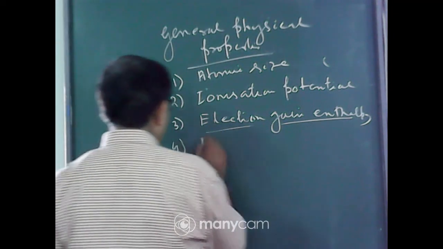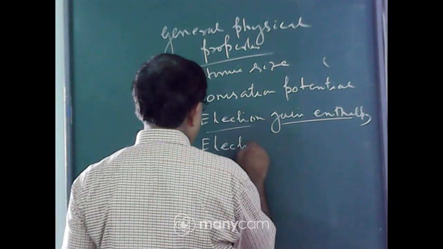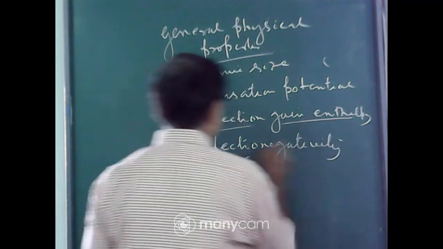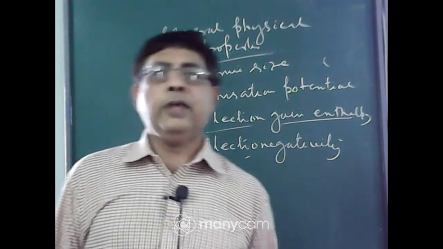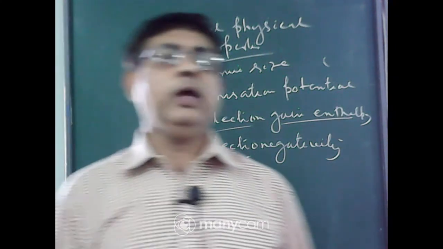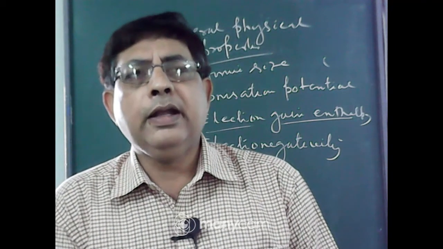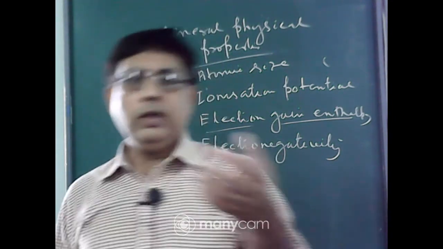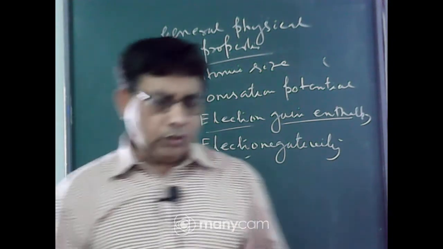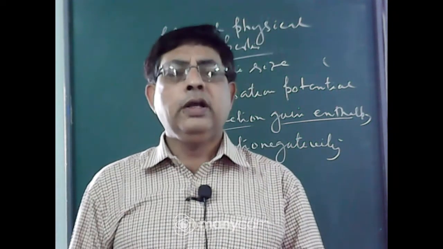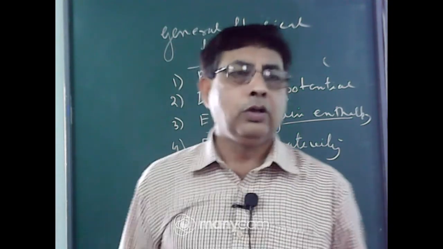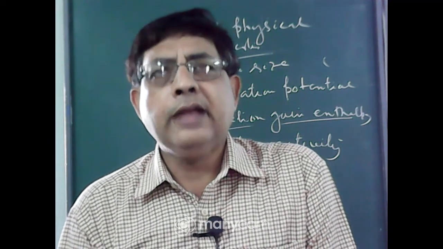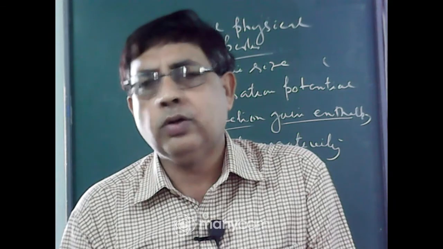Next is electronegativity. What is electronegativity? It is the tendency of the atom to attract the shared electron pair towards itself. Now, alkali metals and alkaline earth metals both are highly electropositive. That is, they have only 1 or 2 electrons in the outermost shell. So they have no tendency to attract electron, rather they have tendency to lose electron. So their electronegativity value is very small. Like alkali metals, alkaline earth metals also have very low electronegativity value.